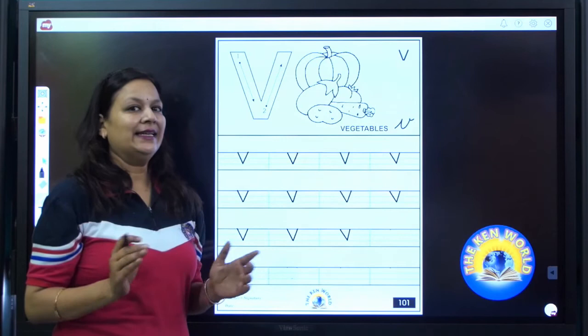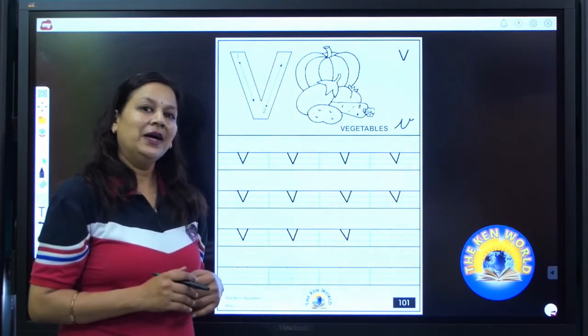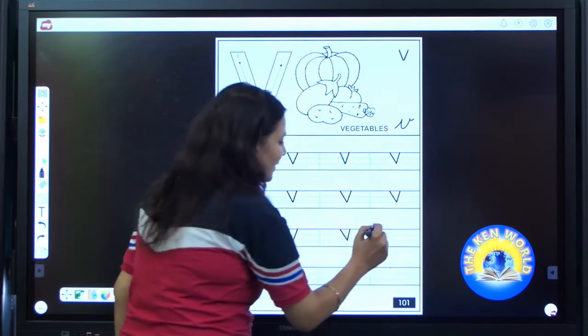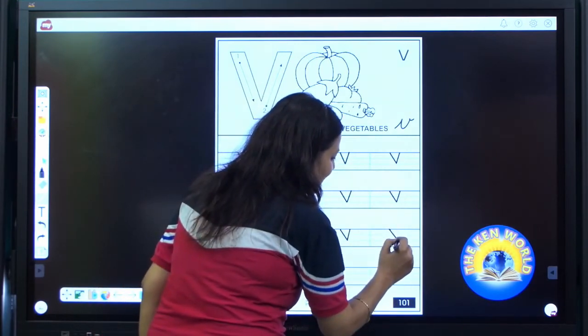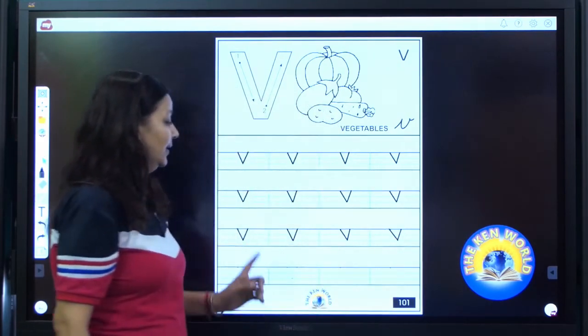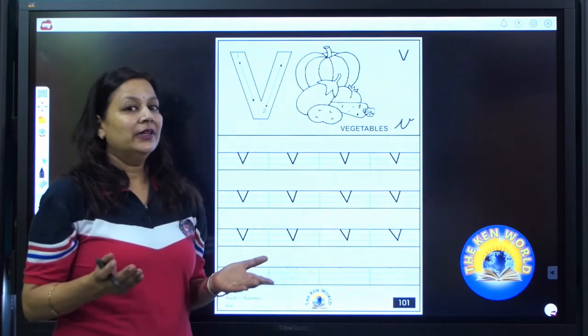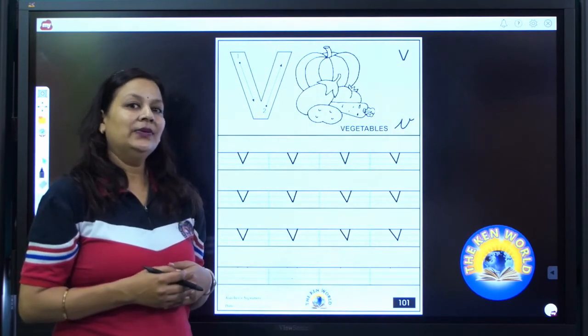Write it neatly. Done? Now again ma'am is going to write V. Draw a slanting line. One more slanting line. With this I have completed my third row. Now it's your turn to complete your third row.